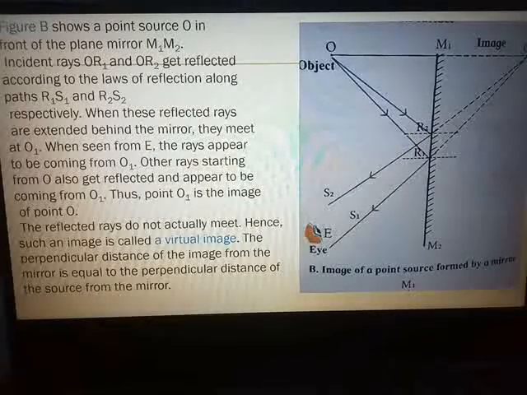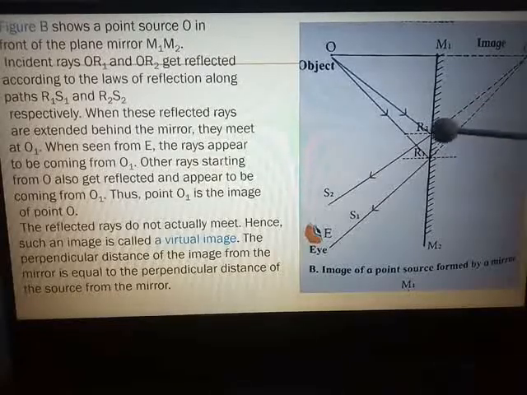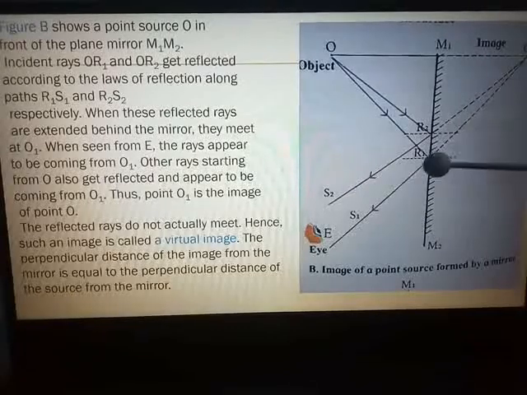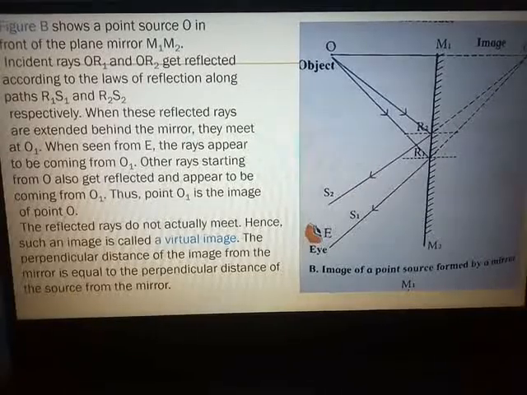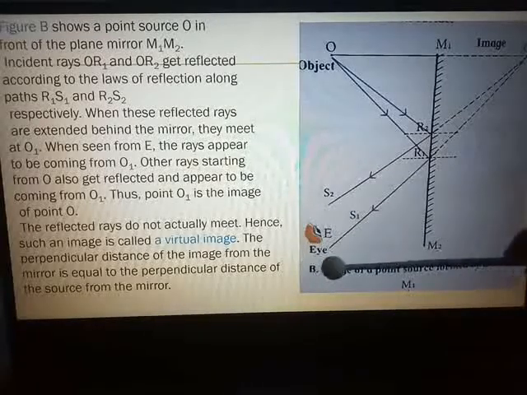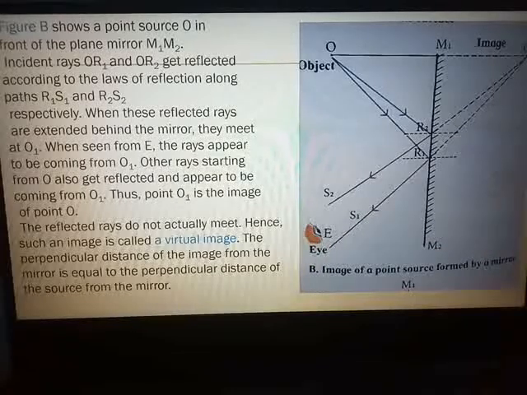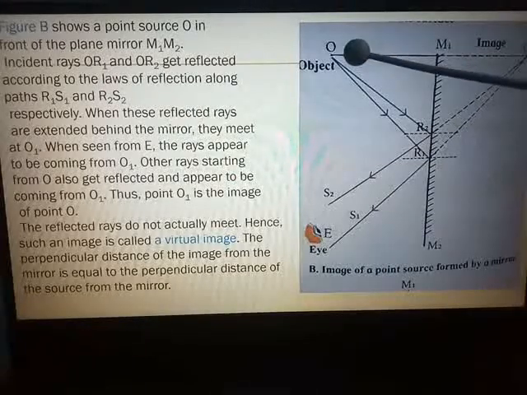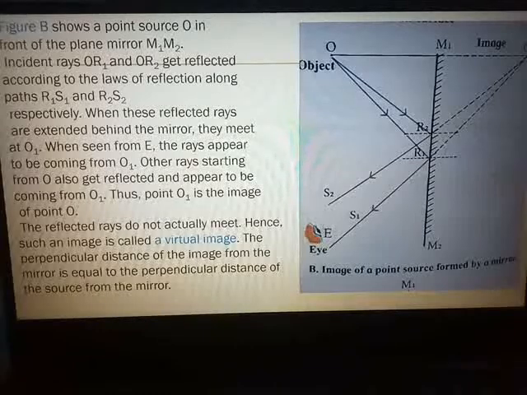When these reflected rays are extended behind the mirror, they meet at a point O1. When seen from E, that is the eye, the rays appear to be coming from this point, that is O1. Other rays starting from O also get reflected and appear to be coming from the same point, that is point O1, and thus point O1 is the image of point O.